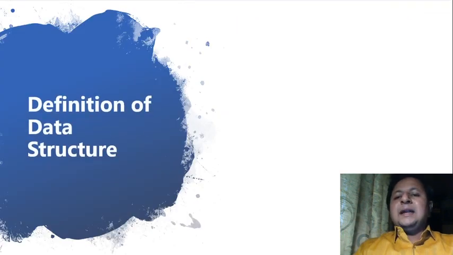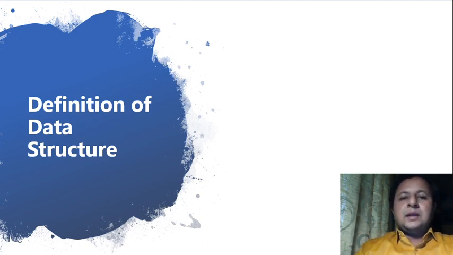Now, how do we define data structure? By now we have understood the concept of data types. In programming languages, you have seen how data types can help us in storing different data. Taking this concept further, we have to define the concept of data structure. As the name suggests, data structure can be considered as a way of organizing the data.